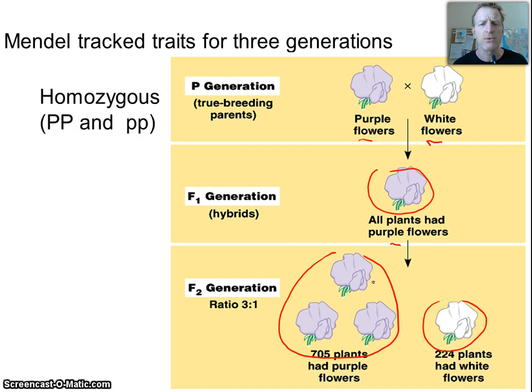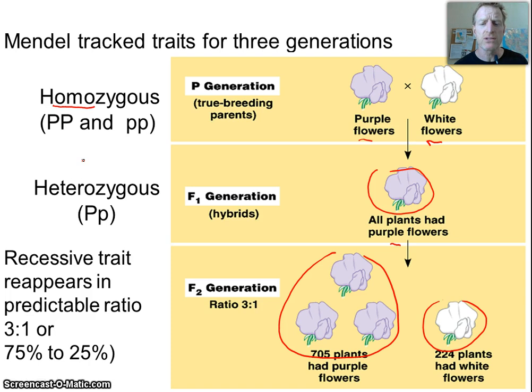So he came up with his second rule. He said, if I cross two that are homozygous, homo means the same, so big P, big P and little p, little p, I get one that I call heterozygous. Hetero means different. So I've got one big P and one little p. But the heterozygous, according to his rule of dominance, always shows the dominant trait. But if I cross two heterozygous, I get this ratio of about 3 to 1, 3 showing the dominant, 1 showing the recessive. His actual numbers were 705 and 224. He was pretty good at math, so we figured out that's pretty close to a 3 to 1 ratio.